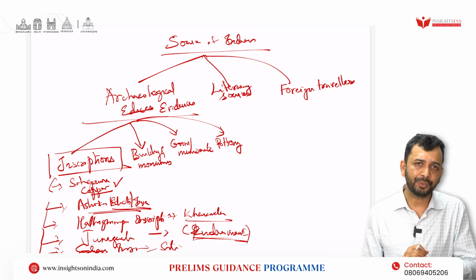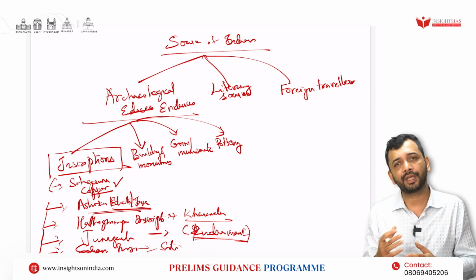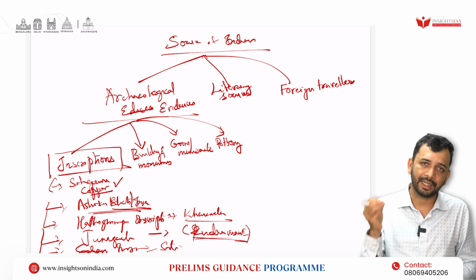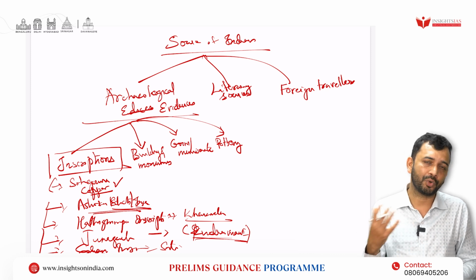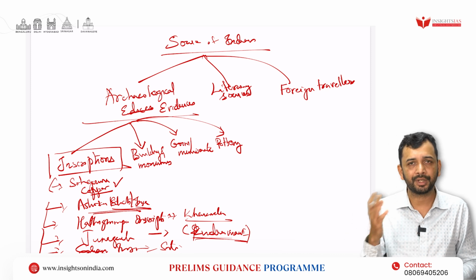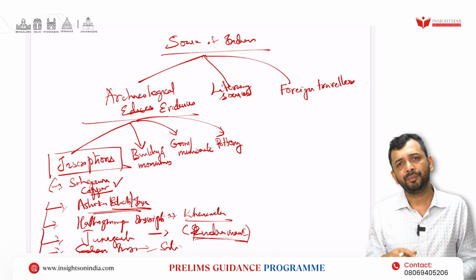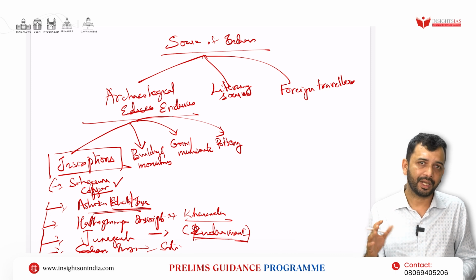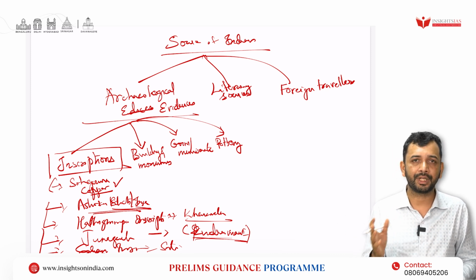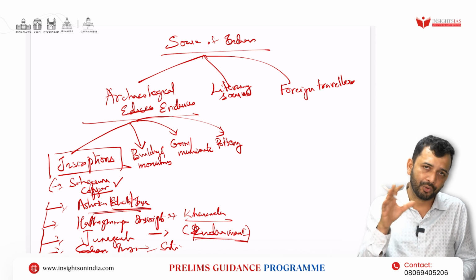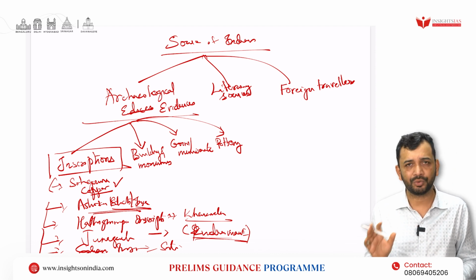Or if you want to go to the Gupta period, then you will have an inscription with respect to Samudragupta, that is the Allahabad pillar inscription. Whenever these kinds of Prashasti come, they also have details of who wrote them, like Harisena, written in Sanskrit. It talks about the victories of Samudragupta, that should be known. Similarly, there is a similar inscription from the time of the Chalukyas. You know the Aihole inscription, written by Ravikirti, again in Sanskrit, which speaks about Pulakeshin II and his victory over Harshavardhana. So this kind of information you are supposed to know.